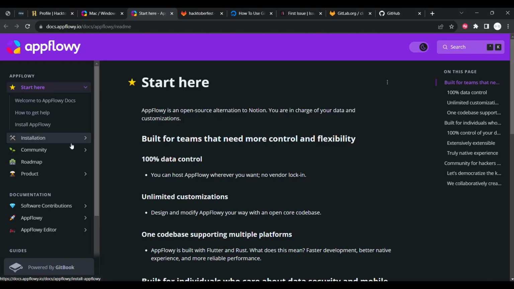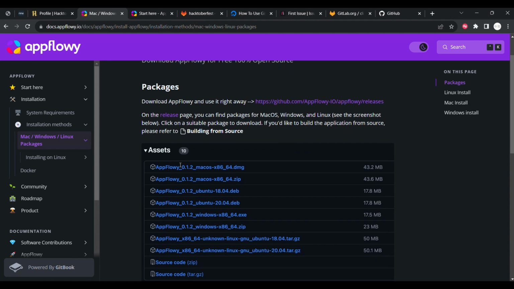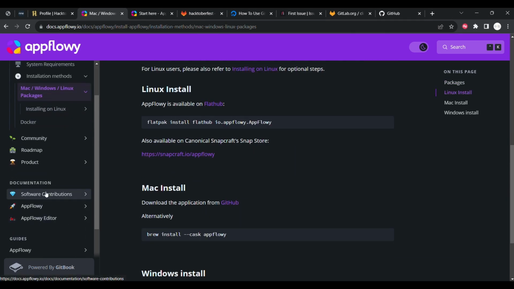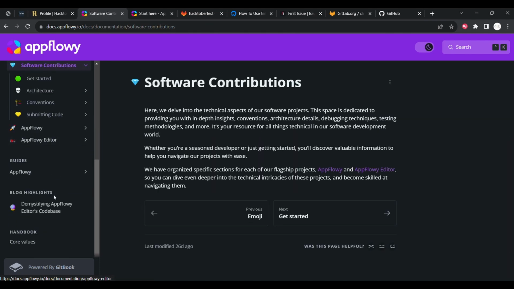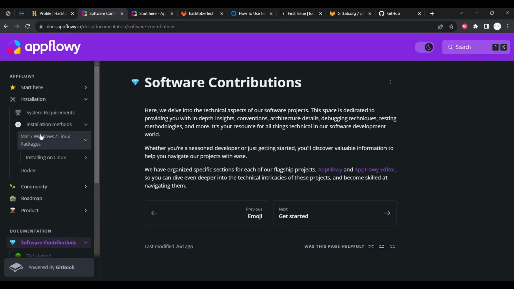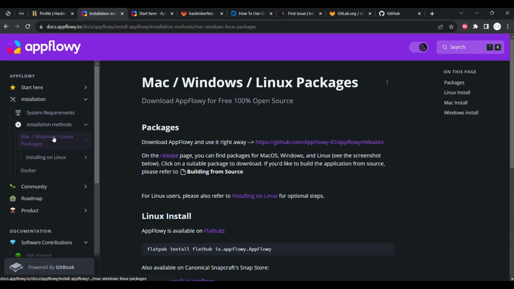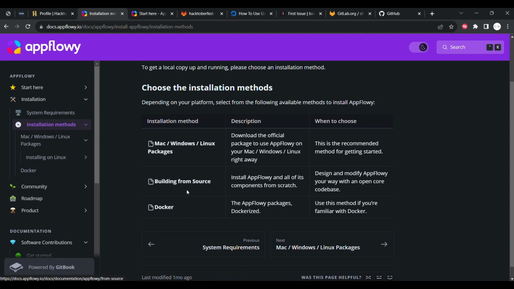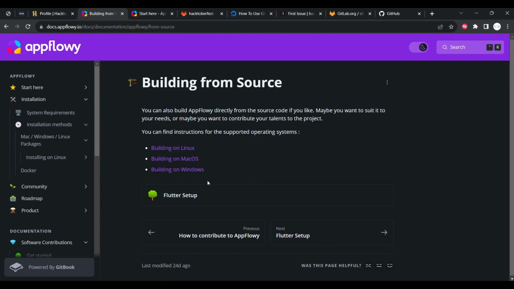So this is the website for the documentation. You can check every section available and make sure you're doing the right steps. There is also information related to software contribution. If you want to install, you can go to installation methods, and if you want to build it from source, you can go to this section.